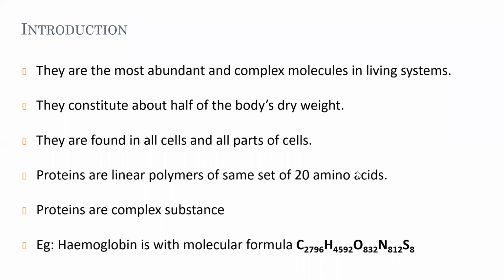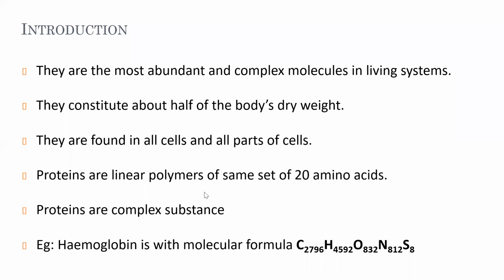Among these 20 amino acids, one is an imino acid, where it has not an NH2 part, it has only an NH group. So one amino acid contains only NH, and that is called an imino acid. An example for that is proline. So apart from proline, all the remaining 19 are amino acids. Only one is an imino acid. So this same set of 20 amino acids is coined in the form of a linear polymer in protein, and such proteins are part of the living organism.